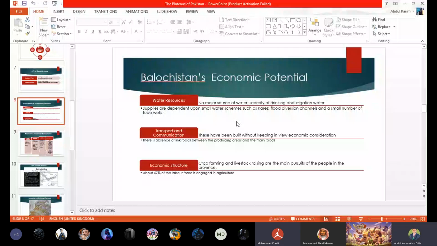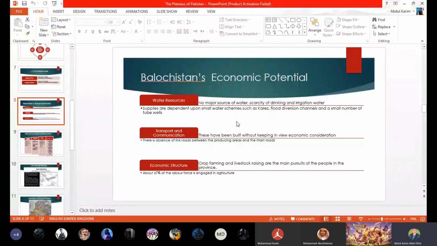Yes, to what extent can the development of Balochistan help in the economic growth of Pakistan, beta? This is the same: if Balochistan is developed, it can feed the whole of Pakistan. So we have to write in favor of the statement, beta, and we have to write against the statement, beta. If it is a 6 mark question, we have to write 3 points in favor and 3 points against. It means that there are possibilities, but at the same time, there are some problems.